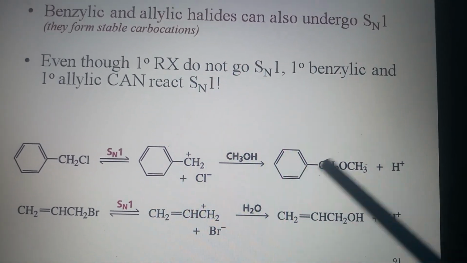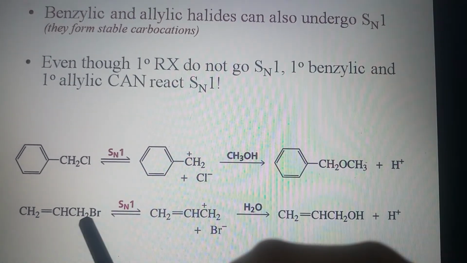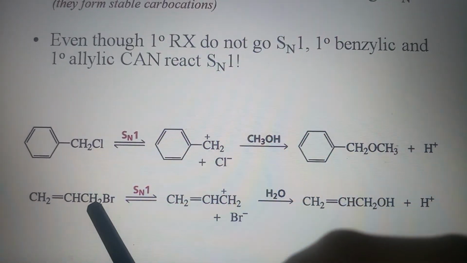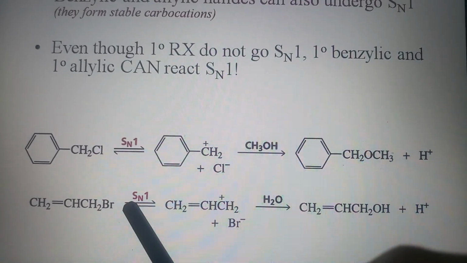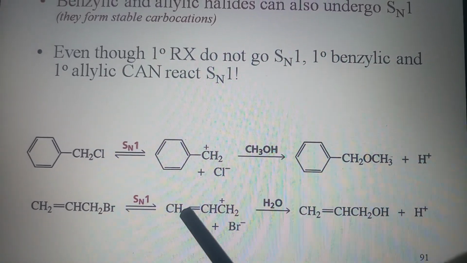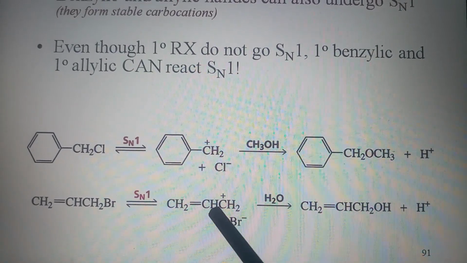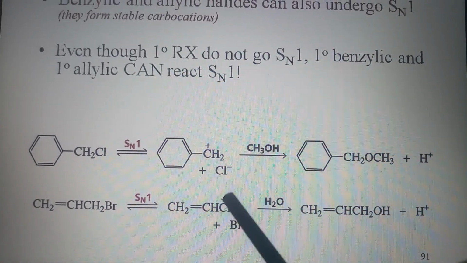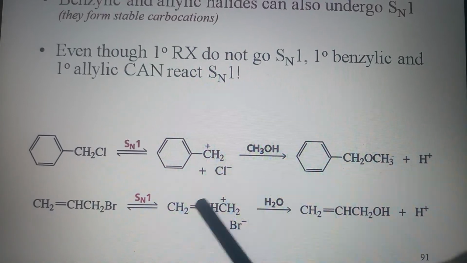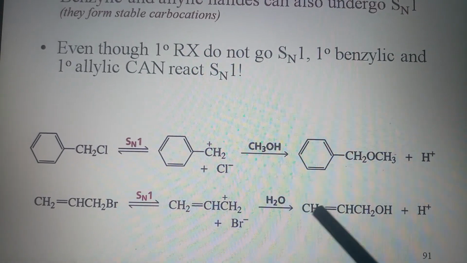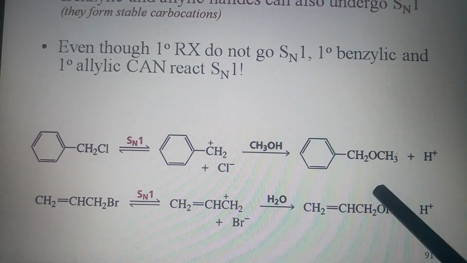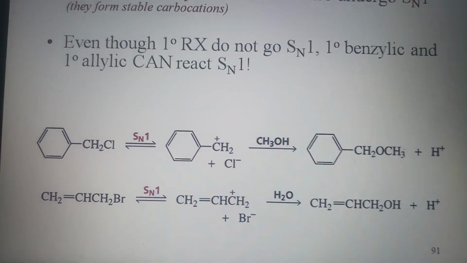So the reaction is very easy. The allylic bromide is also an easy case for SN1 reactions, as the allylic carbocation is very stable through delocalization of the positive charge over the double bond. So the formation of the SN1 product is very easy.